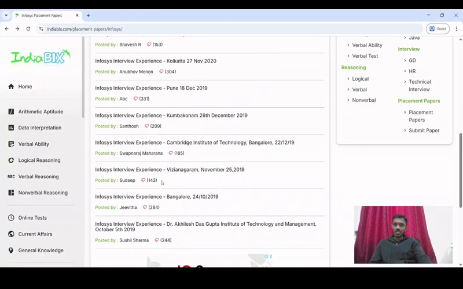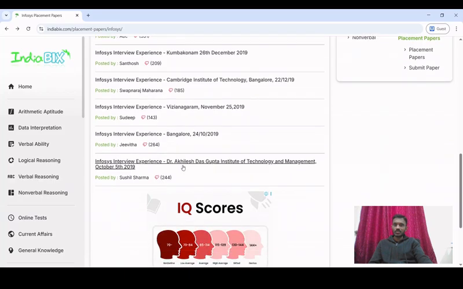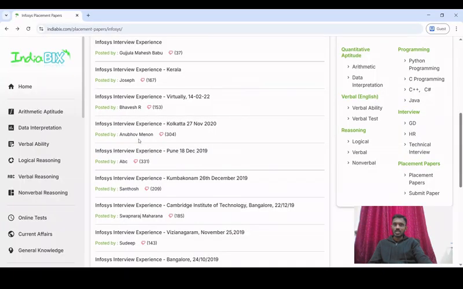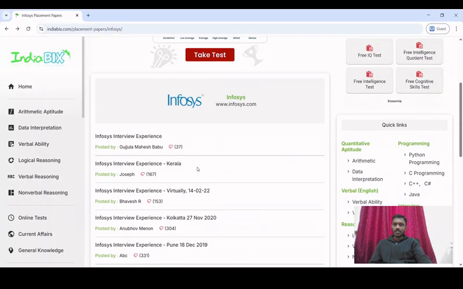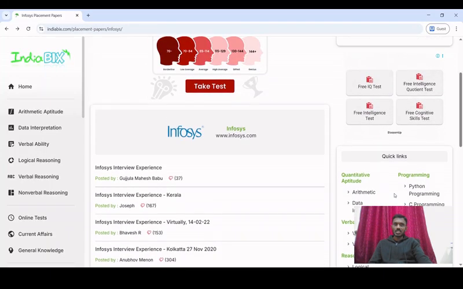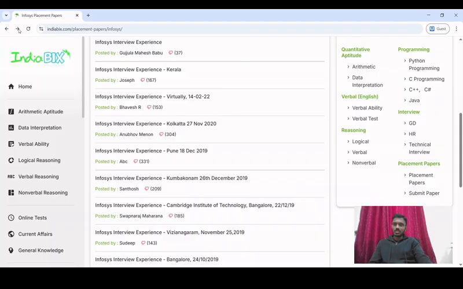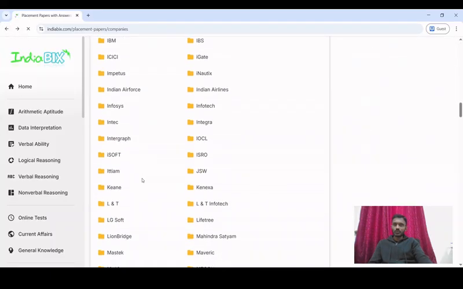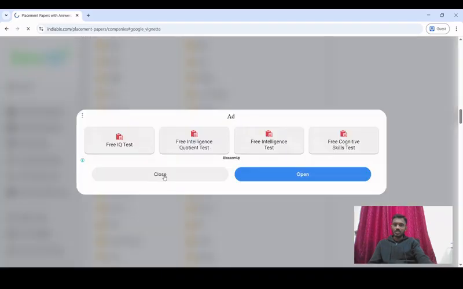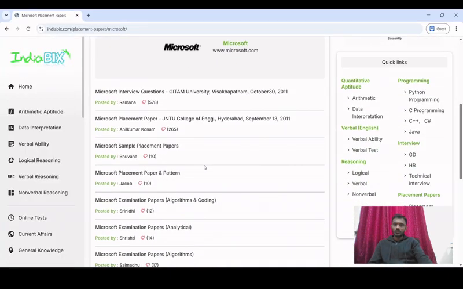Similarly, we will also look at the other websites which will have more information, but this one is focusing on the interview experience. On the right side you can also see different quick links to quantitative aptitude, verbal reasoning and programming, which are basically part of the written test. This way you can go to different websites and see the interview experience information of different people.